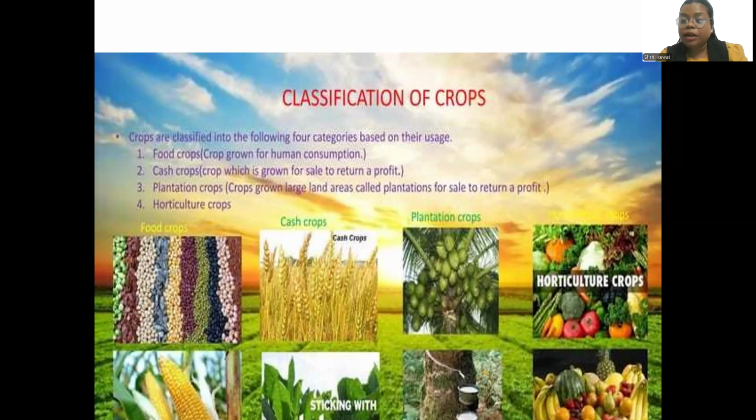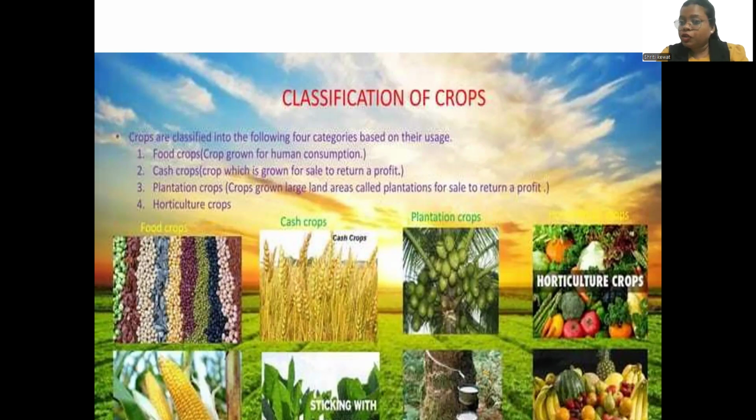Now the third one is plantation crop. What does plantation crop mean? A plantation crop is something on which you can create a good plant, right? Coconut, tea, etc. all come under plantation crops.